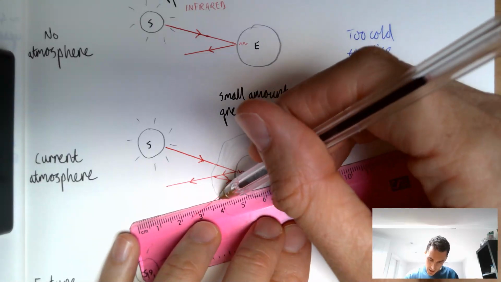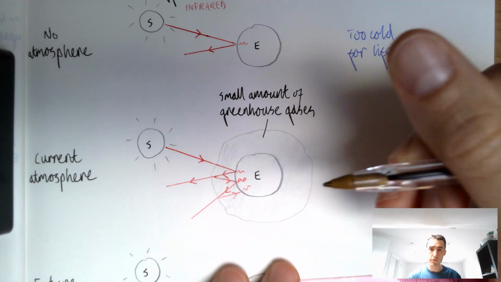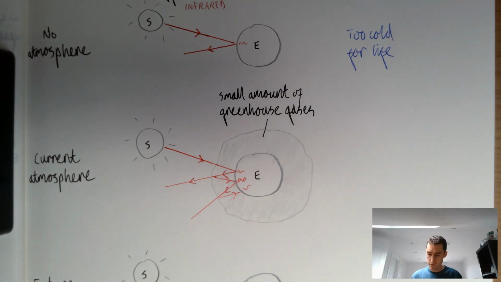And what we start to see is this pattern whereby a lot more of that infrared radiation is absorbed by the surface of the Earth. So the Earth becomes a much warmer place, and this is what is so important about having an atmosphere with some greenhouse gases in it: it allows the planet to be warm enough for life.